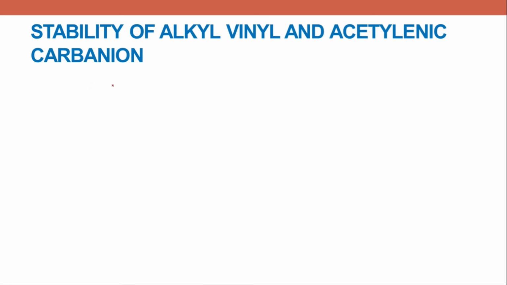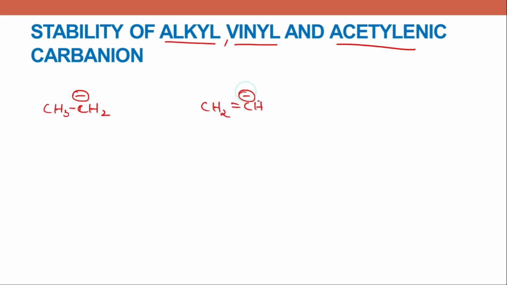So we are comparing alkyl, vinyl, and acetylenic. I'll write alkyl first, CH3 CH2 negative charge, and vinyl group CH2 double bond CH negative, and CH triple bond C minus.